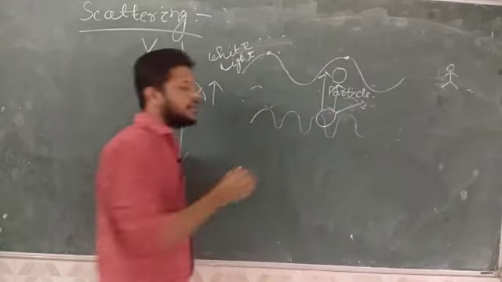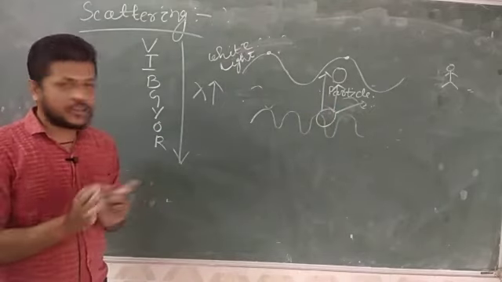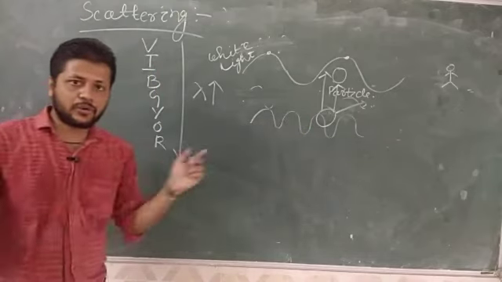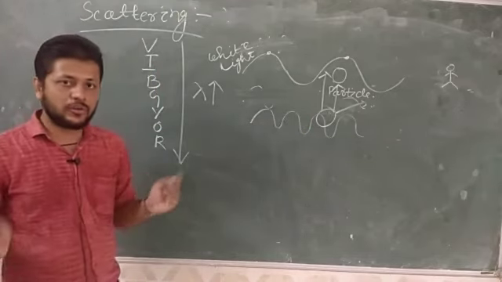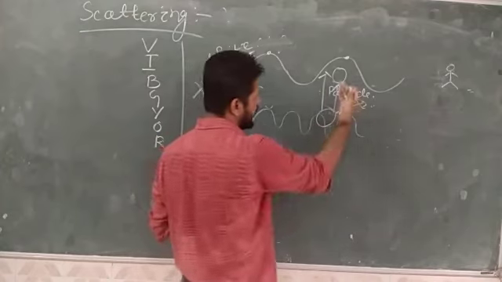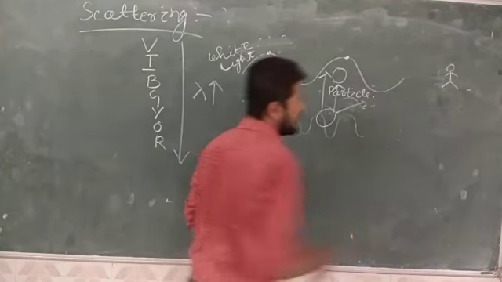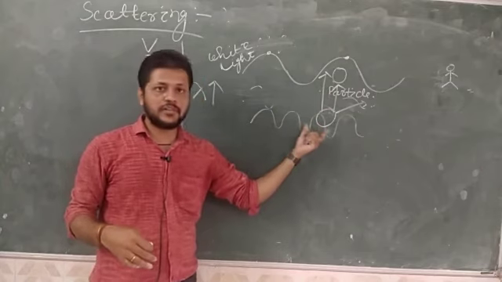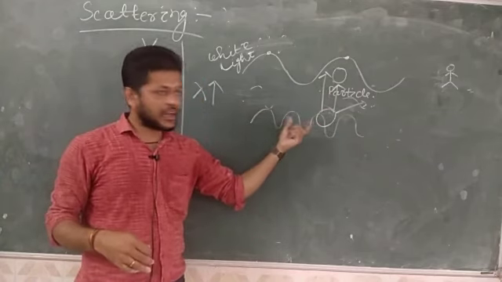Scattered means it is traveling in various directions, not in a single direction. That's why this person standing here is only able to see the red light but not this blue light, because of this scattering phenomenon.